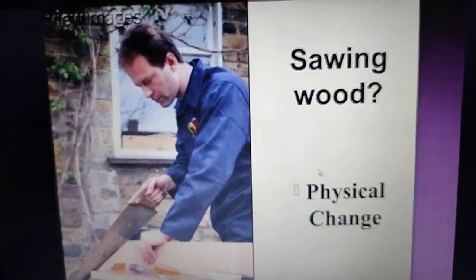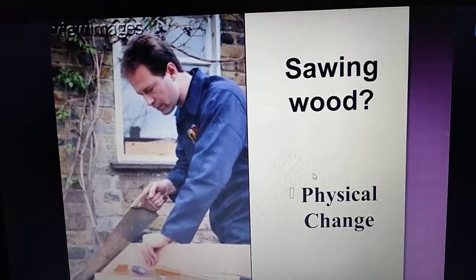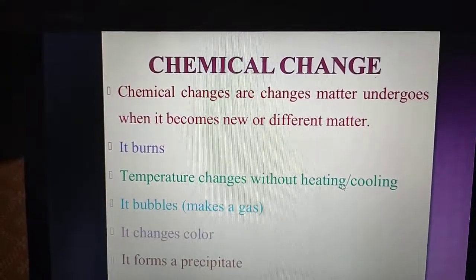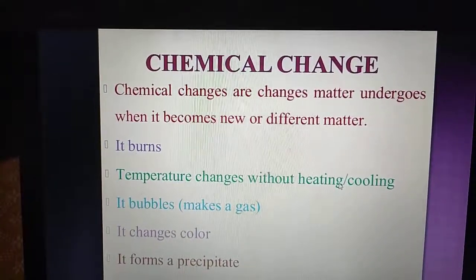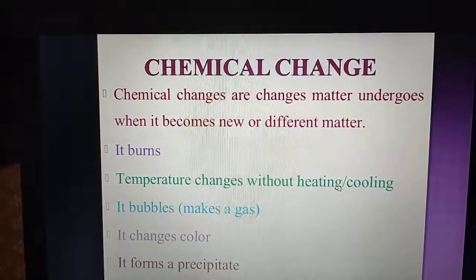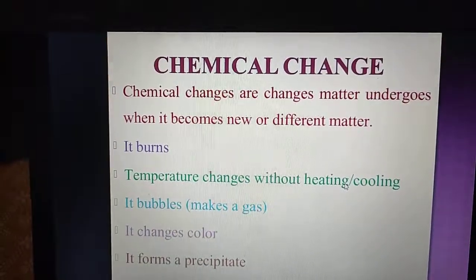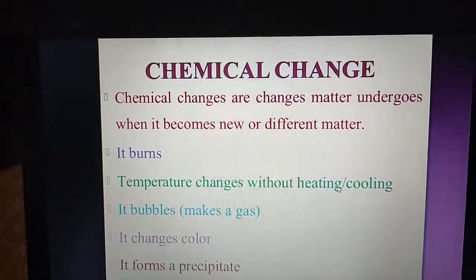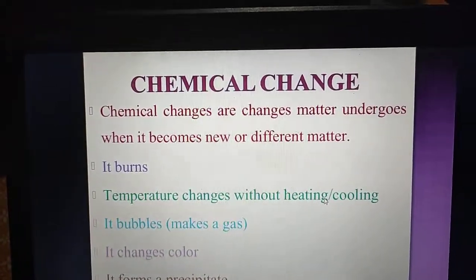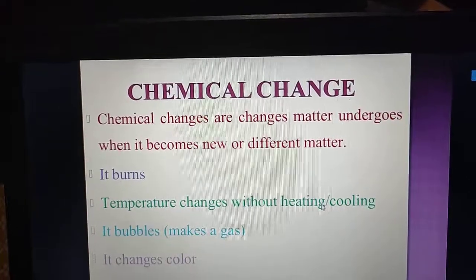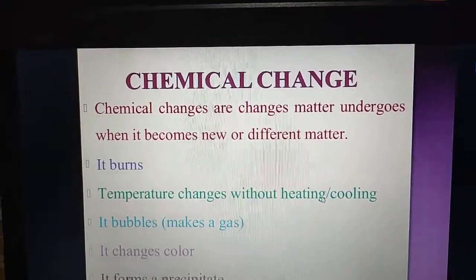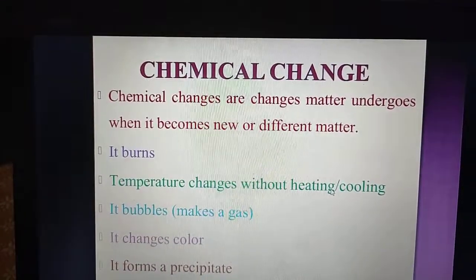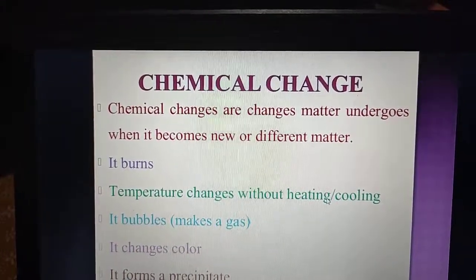Now let's discuss chemical change. A change in which the composition and chemical properties of the substance get changed is called a chemical change. Here, one or more new substances are formed. In physical change, no new substances are formed, but here one or more new substances are formed.